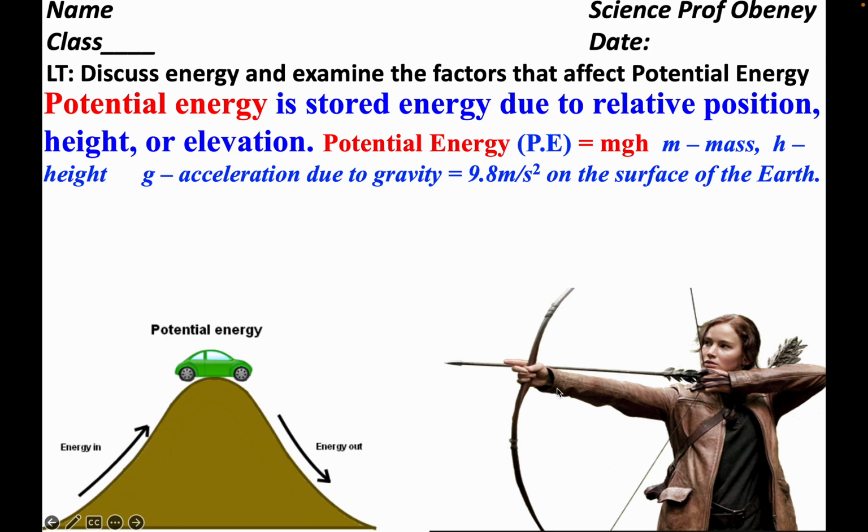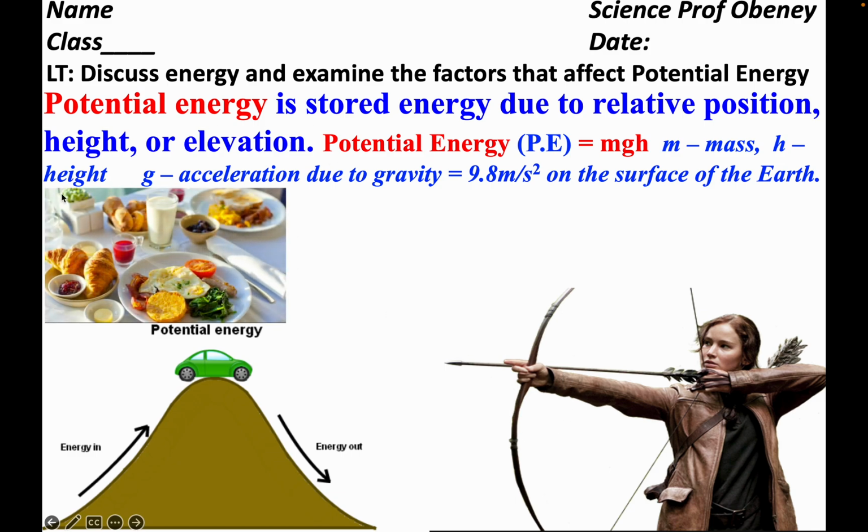If you stretch the bow, it will have the potential to cause the arrow to move. The more you stretch it, the more distance, the more relative position you stretch the bow, the more potential energy it will have. And also food. Food contains stored energy, and that stored energy is potential energy. If you eat food, it will give you energy, because there are chemical bonds inside the food that will release the energy for you to be able to use to run, to make a free throw, and so many physical activities.